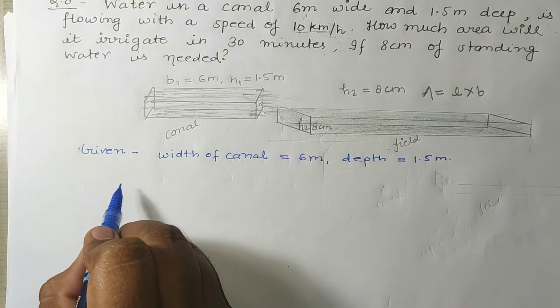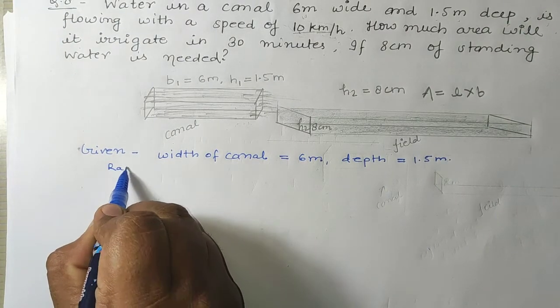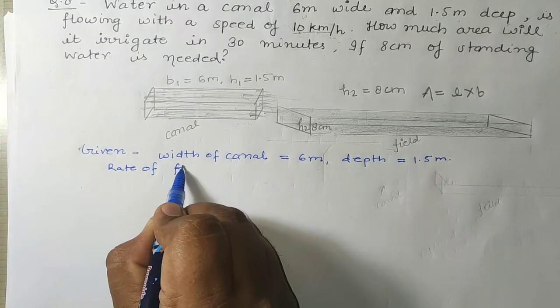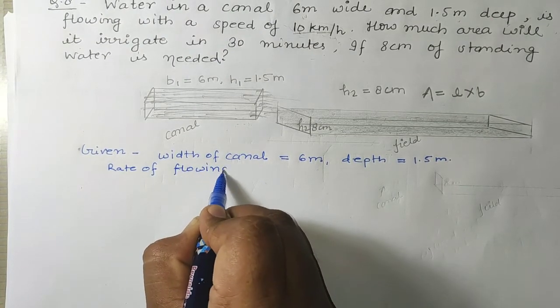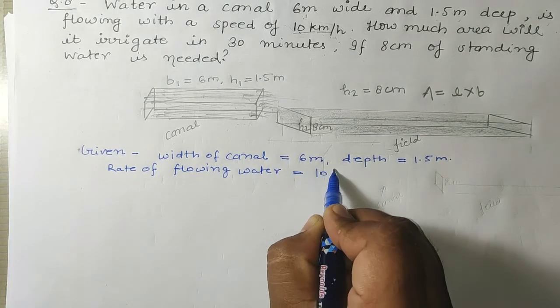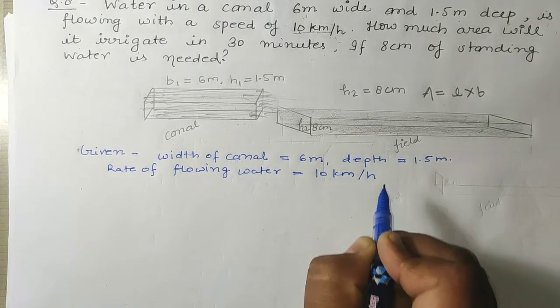And rate of flowing water is given 10 kilometer per hour.